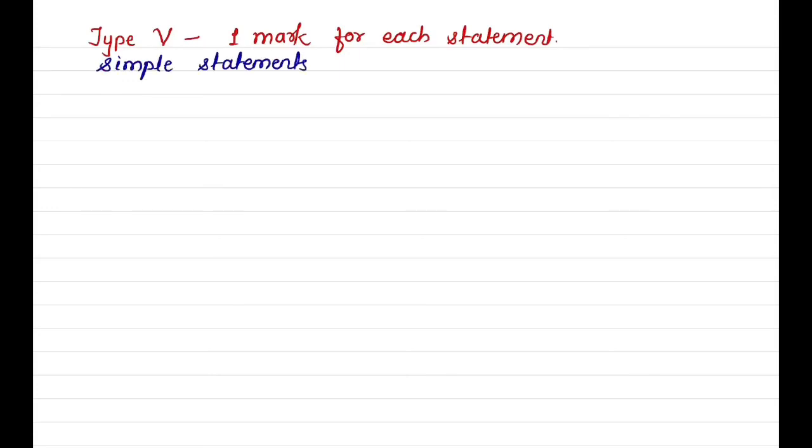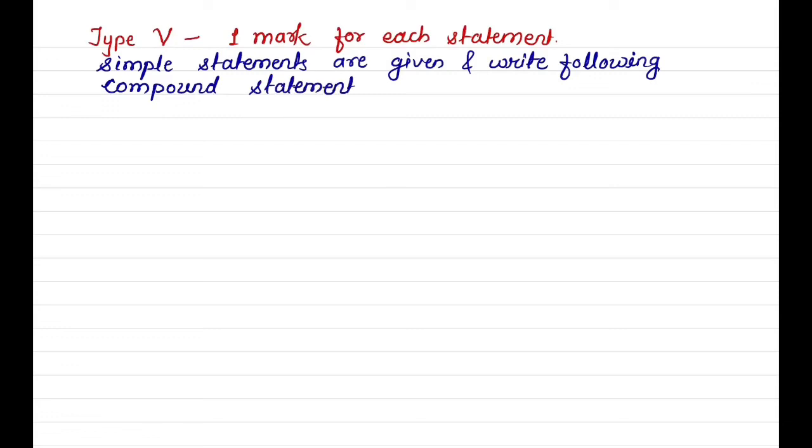Now we have to see the next type of questions. This carries 1 mark for each statement. Simple statements are given and we have to write the following compound statements in verbal form.